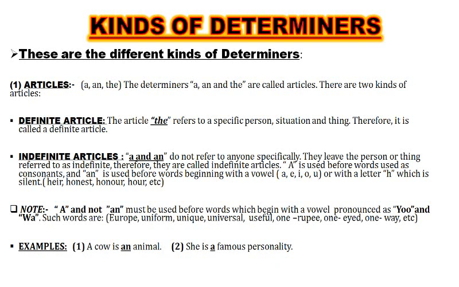So, you have to keep in mind, children, that before writing a or an, we also have to see the pronunciation of the words. And some other examples are: a cow is an animal, she is a famous personality, and so on.